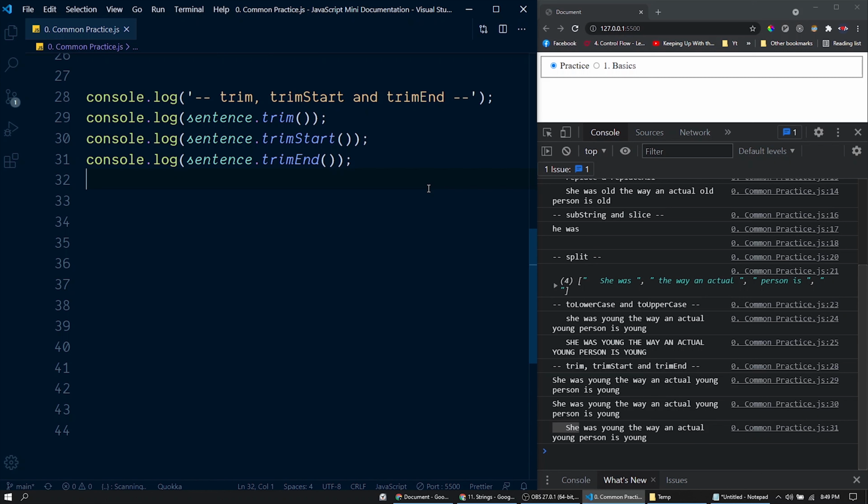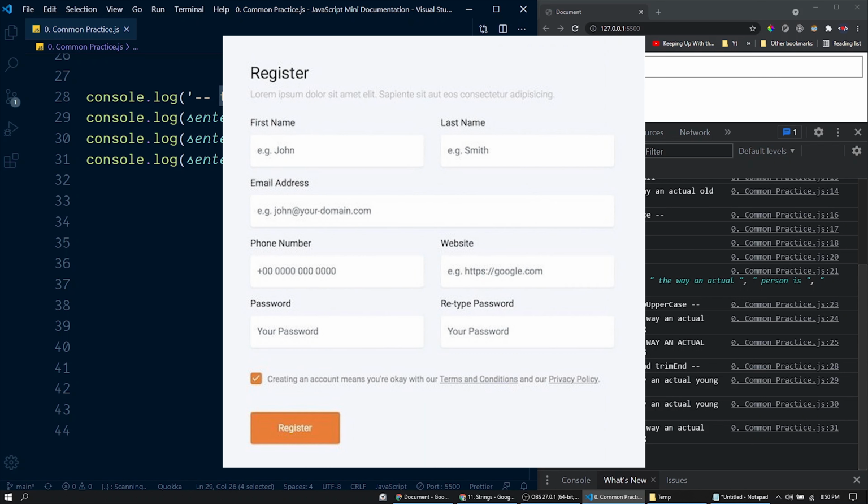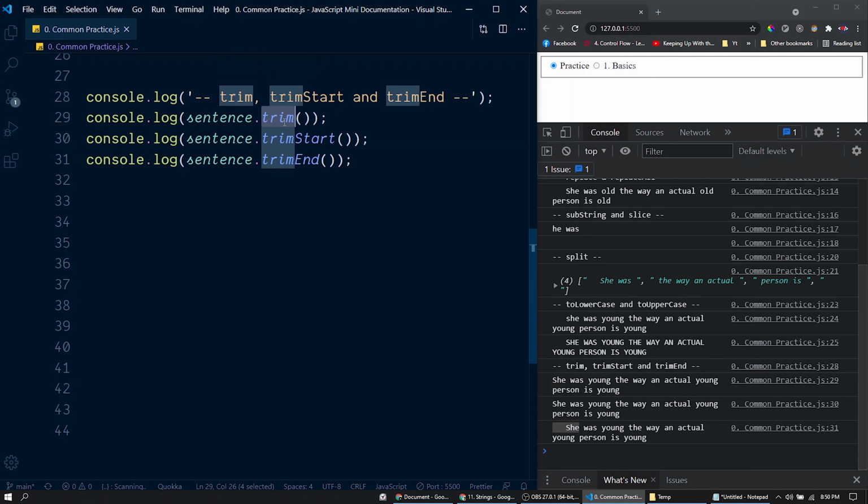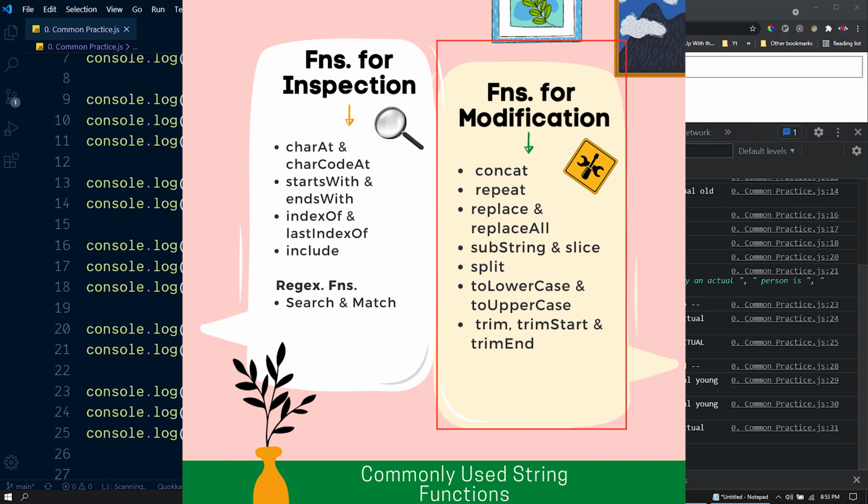Now, to give you a practical situation where this trim function would be helpful: in a data entry application, before saving the data entered through the form, it would be better to remove the white spaces from both of the ends. We have already discussed that primitive data types are immutable, so the string. So that's the reason these functions do not modify the original string. Instead, they return the modified string as a new string.